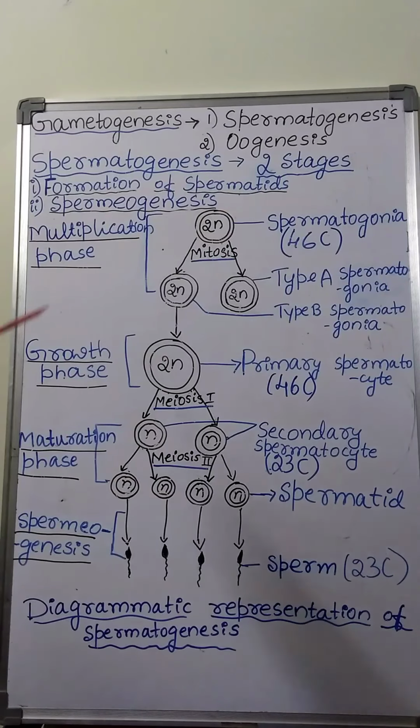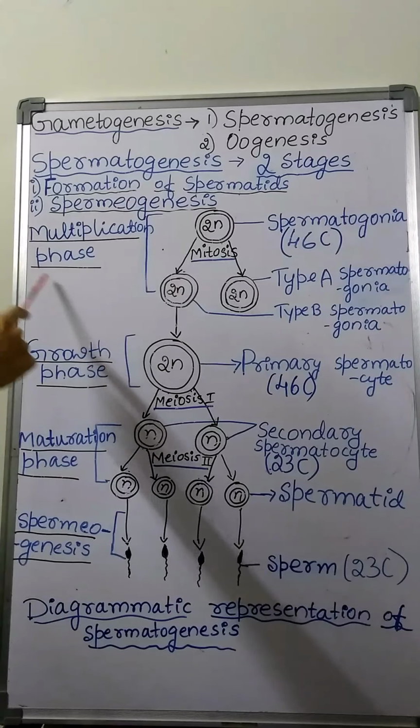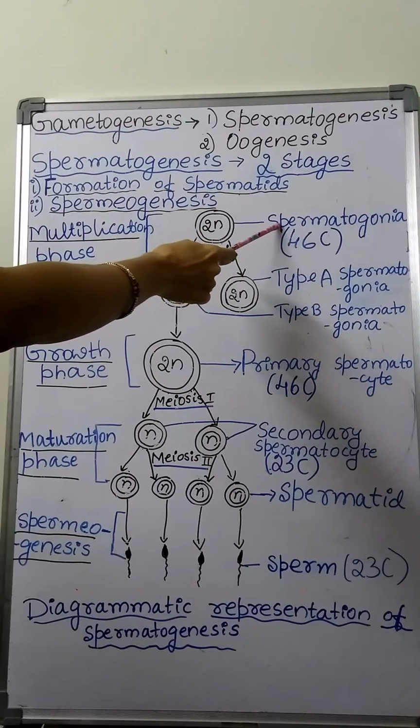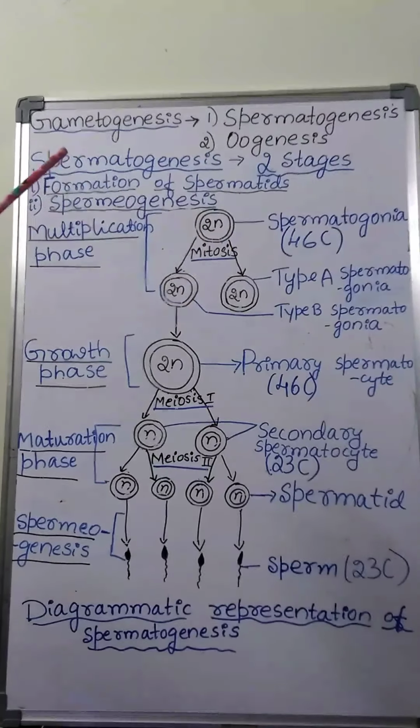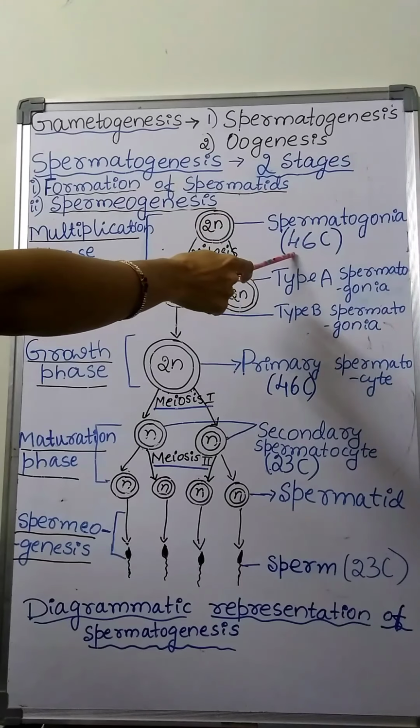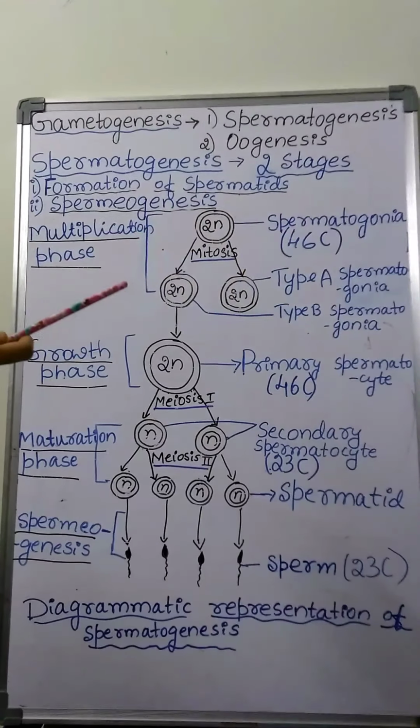First, we will discuss the multiplication phase. In this phase, some of the germinal cells of the seminiferous tubule repeatedly undergo mitosis, or mitotic cell division, and produce a large number of diploid spermatogonia having 46 chromosomes.